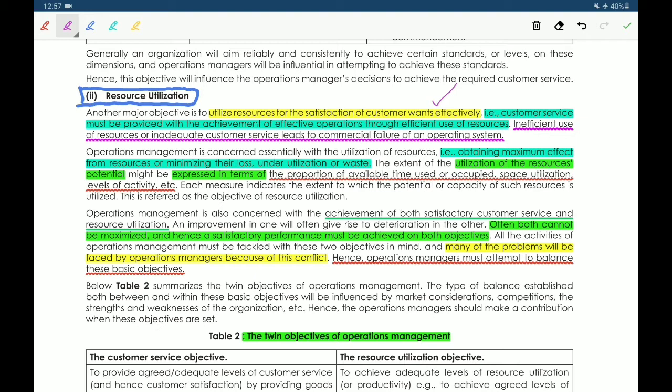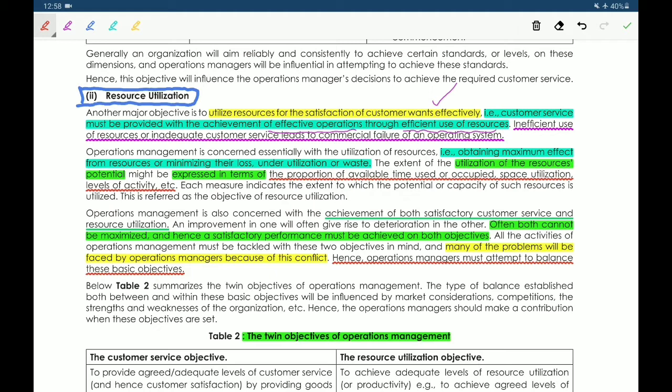Customer service must be provided with the achievement of effective operations, through efficient use of resources. In case of inefficient use of resources, inadequate customer service ultimately results in commercial failure of an organization.